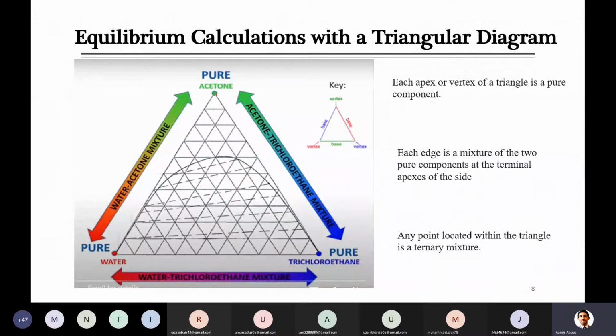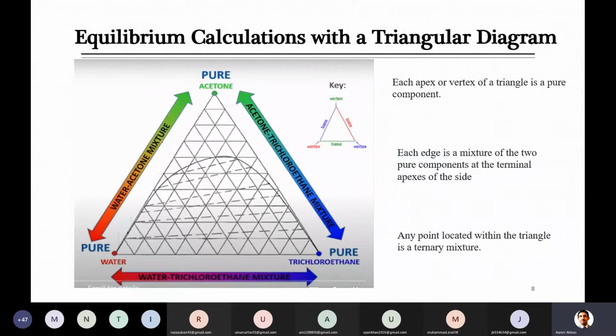Which two pure components are available at the apex of this edge? If I just select this side of the triangle, on its edge there are two components, acetone and trichloroethane. If I select the bottom line of the triangle, on this side there are water and trichloroethane, and on the other side there is the water and acetone system.